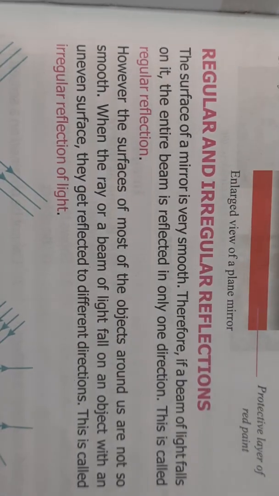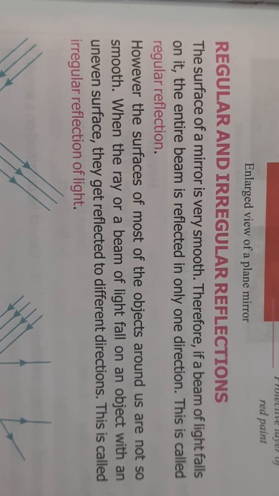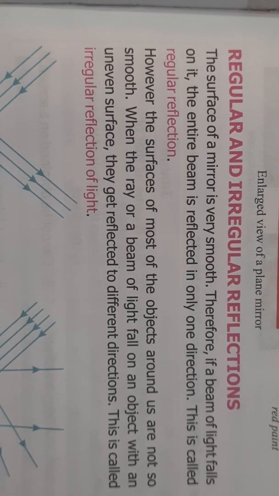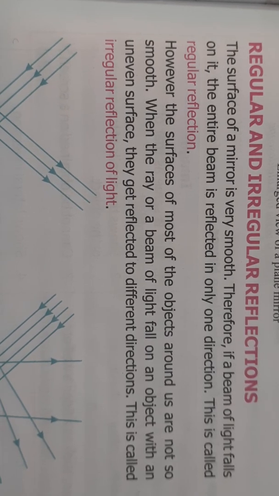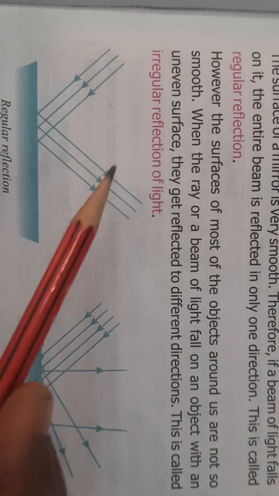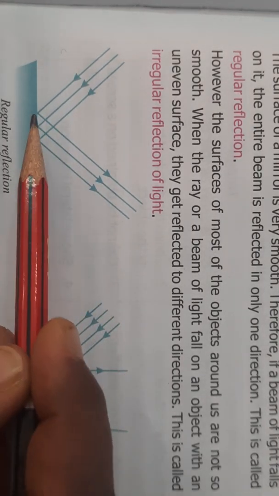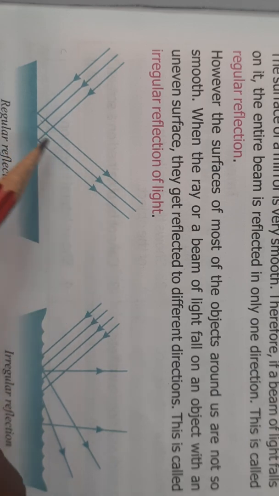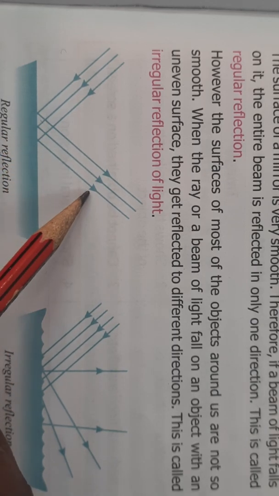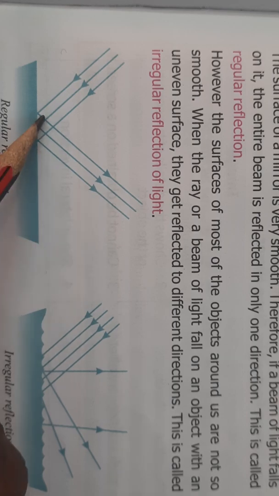Now we'll come to regular and irregular reflection. The surfaces which are very smooth, for example a mirror. In this, what happens is, if a beam of light falls on it, the entire beam is reflected only in one direction. As you can see here in the figure, this is called regular reflection. It's all getting reflected in one direction.